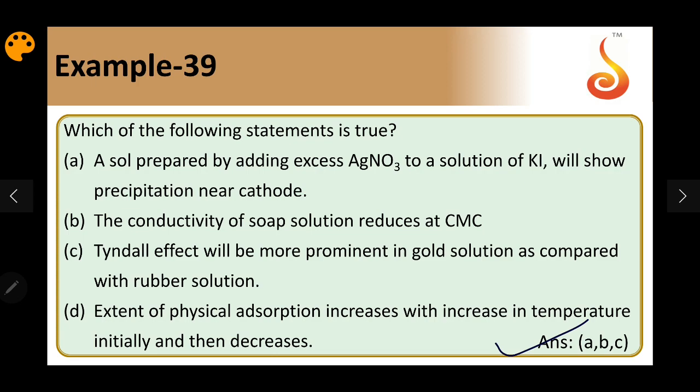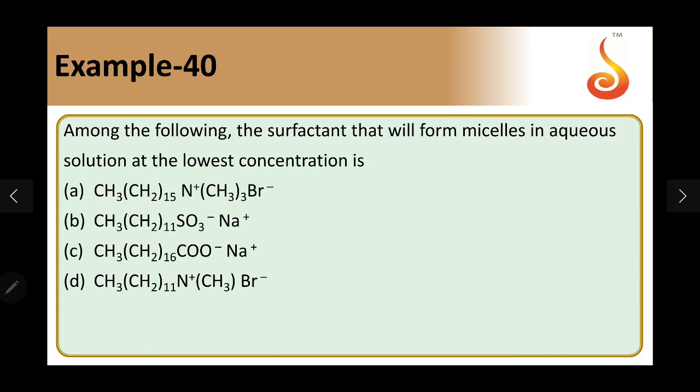Question number 40. Among the following, the surfactant that will form micelles in aqueous solution at the lowest concentration. You have quaternary ammonium salts, sulfonic acid salts, normal soaps, and the last one is actually a quaternary ammonium salt with methyl groups present.